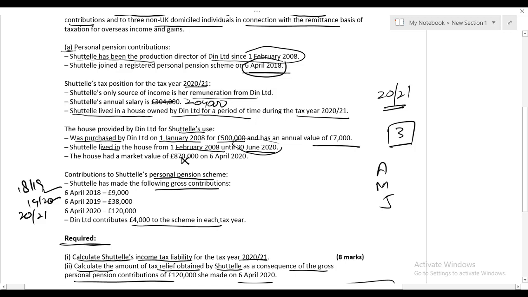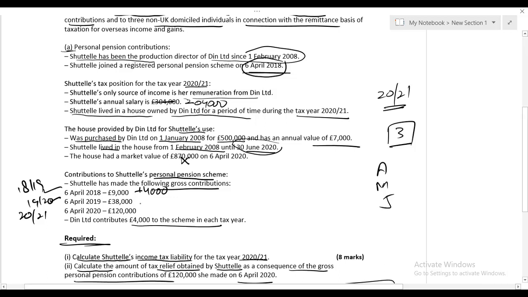It is not only Shuttle contributing in gross PPC; her employer is also contributing 4,000 per tax year, which means that in tax year 1819 the total contribution is 13,000. Why? 9,000 gross PPC was contributed by Shuttle and 4,000 by Dean Limited.